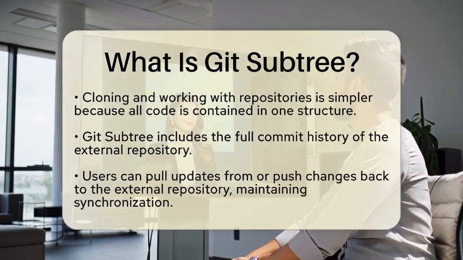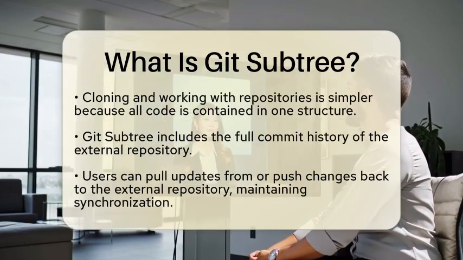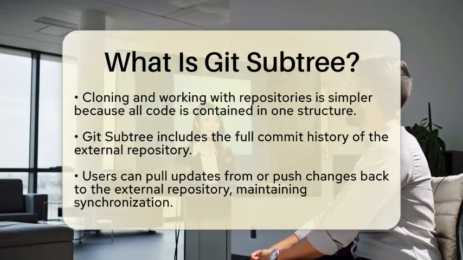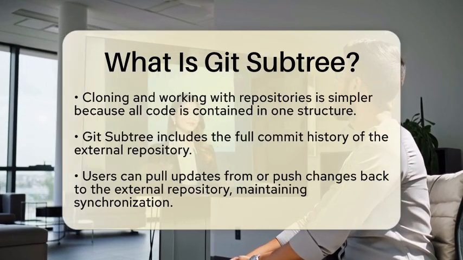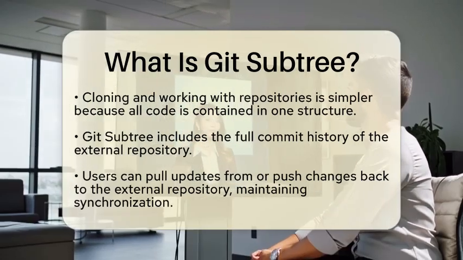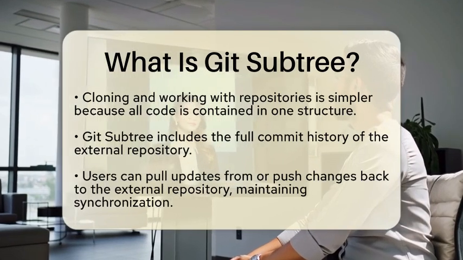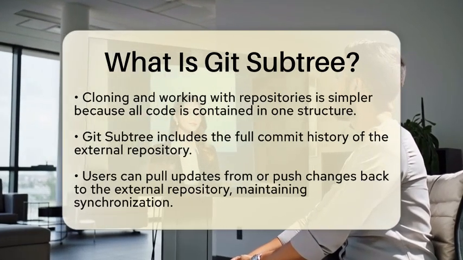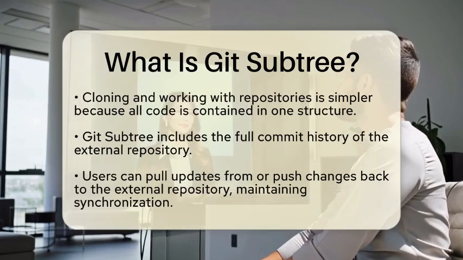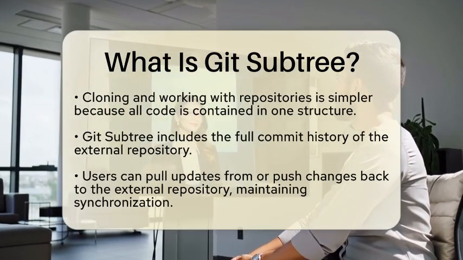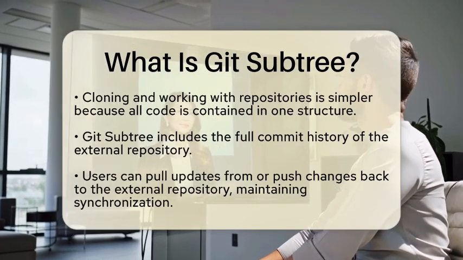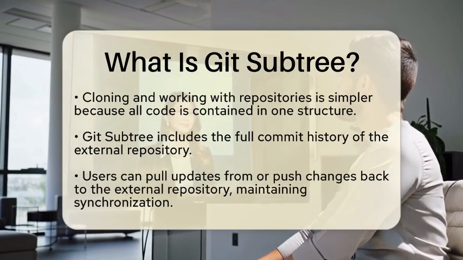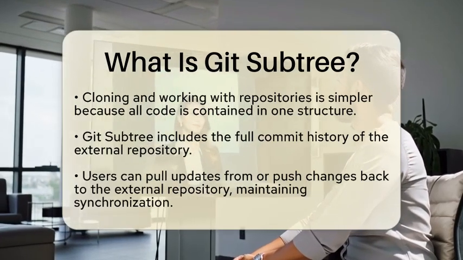Some key features of Git Subtree include the ability to add an external repository into a subdirectory of your project, including its full commit history. You can also pull in updates from the external repository or push changes back to it, maintaining synchronization. Unlike submodules, there is no need for separate initialization or configuration files. This simplifies dependency management by embedding external libraries or shared code directly into your project. It also speeds up cloning and continuous integration processes since all code is in one place.